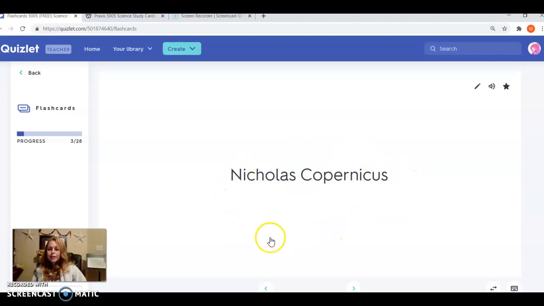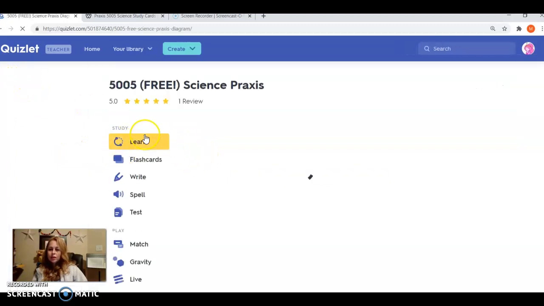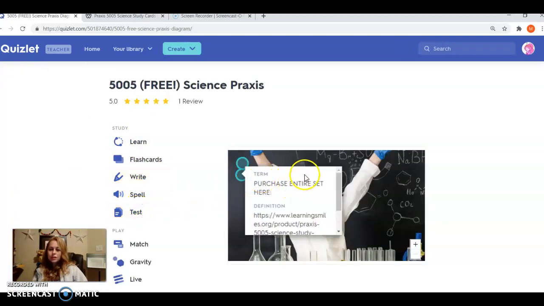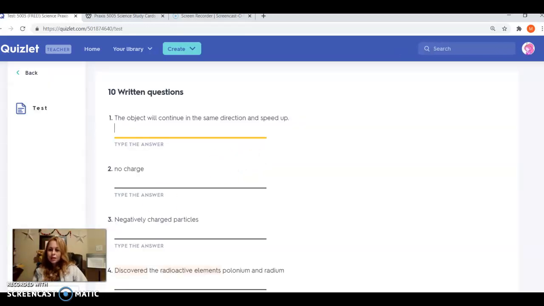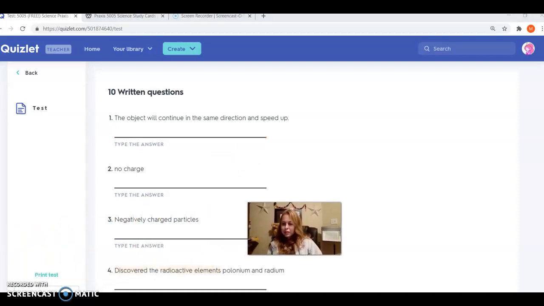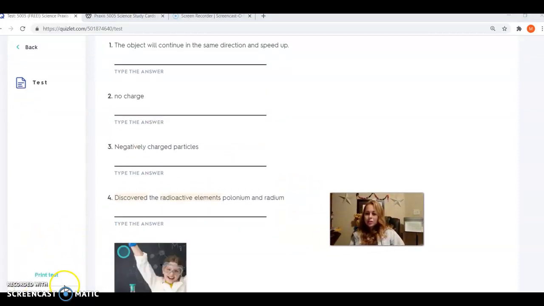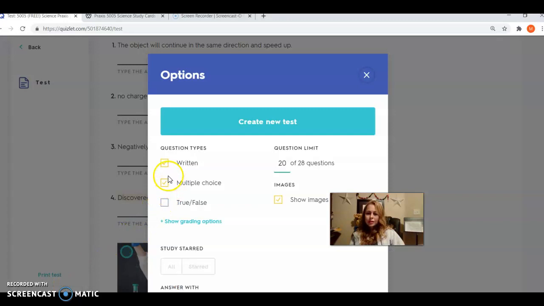So these are my free science study cards. I have about 28 of them. The great thing with Quizlet is you can go take a test on those cards now. You can see it'll be in multiple choice, just like your ETS practice test. You can change the options down here if you don't like typing the answer. I think now that I'm changing this, it will always be like that.